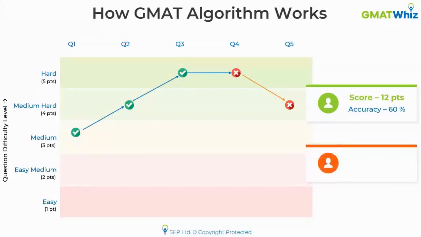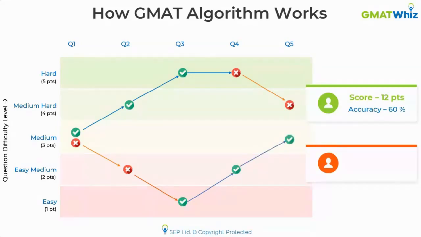He also starts with a medium question, but he gets it wrong. Then he gets an easy medium question, which he gets wrong as well. He gets an easy question, then he gets that right. He's probably good at them. He gets an easy medium question, which he gets right. And finally, he gets a medium question, which he also gets right.